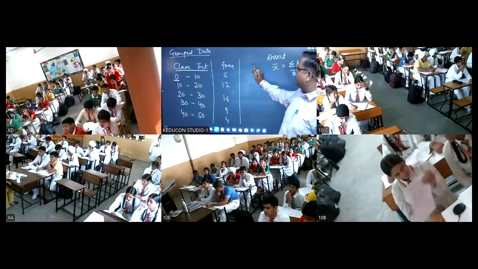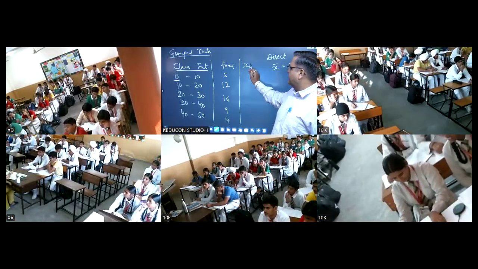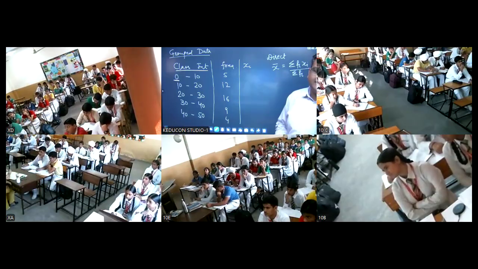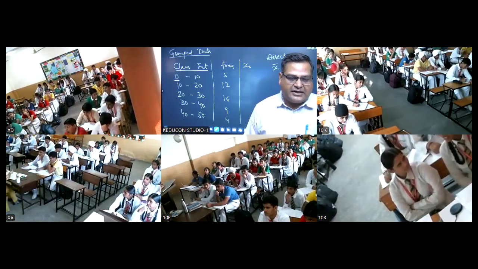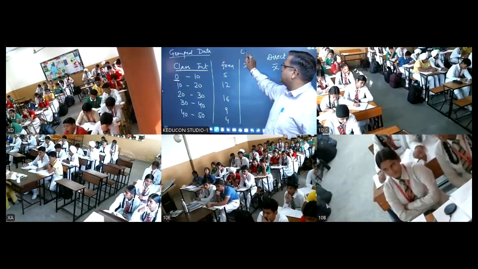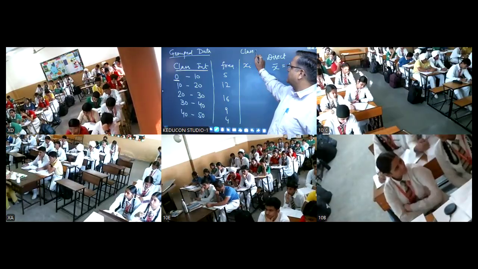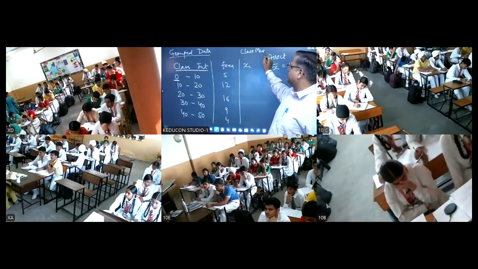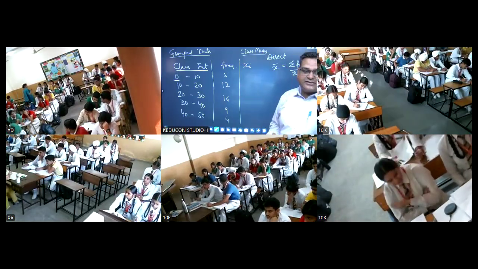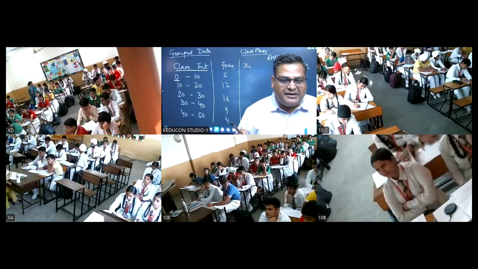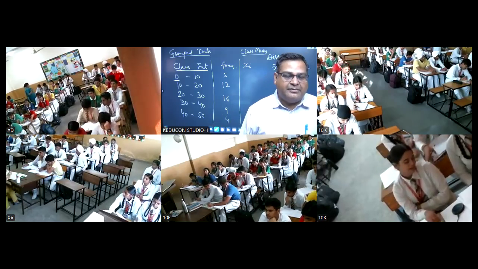So when you have to find this, this is known as xi. The name for xi is class marks, right? What is class marks? Sum of the lower limit plus upper limit divided by 2.